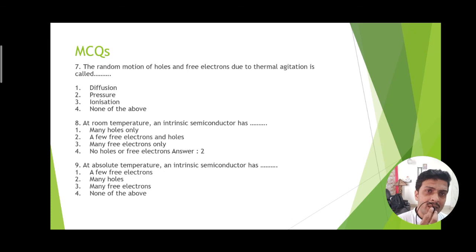At absolute zero temperature, an intrinsic semiconductor has a few free electrons, many holes, many free electrons, or none of the above. At absolute zero, as you know, no free electron resides in the conduction band. All the electrons are in the valence band. So it is not true that a few free electrons are present, that many holes are present, or that many free electrons are present. That is why the fourth option is correct, none of the above, because there is no free electron at absolute zero in a pure semiconductor.